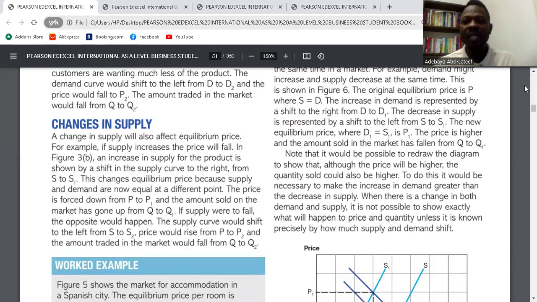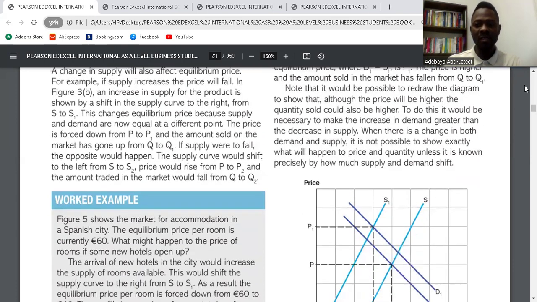So here they said an increase, okay, now an example: an increase in demand is represented by a shift to the right from D to D1. A decrease in supply is represented by a shift to the left from S to S1. The new equilibrium price will be at P1. Look at the graph here.